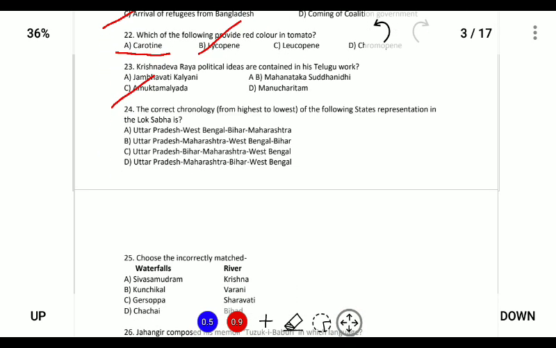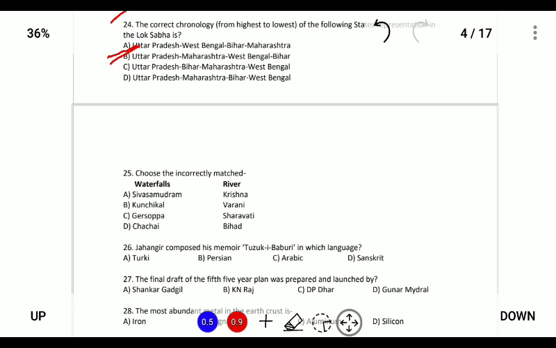Next, the correct chronology of the states represented in the Lok Sabha is: first is Uttar Pradesh, Maharashtra, West Bengal, and Bihar. So the option is B. Next, choose the incorrect river. So the answer is Shivasamudram. Shivasamudram is not located on the river Krishna, while the remaining answers are correct.